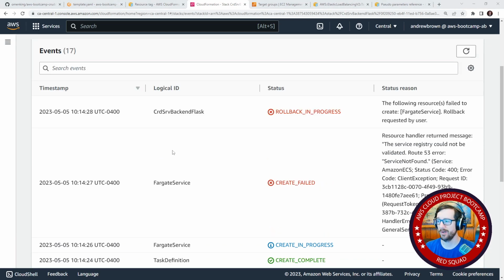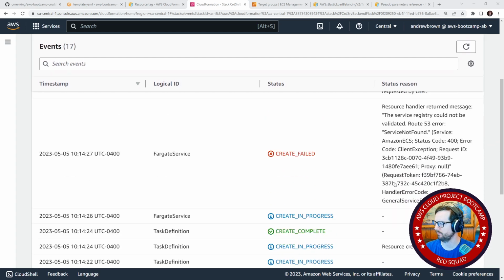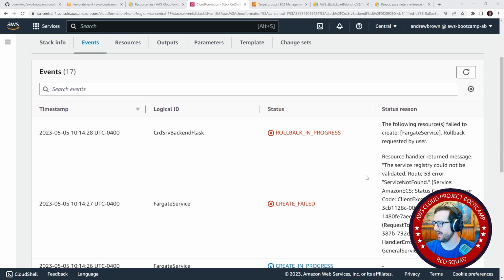All right, let's take a look at the error that we have now. So it says the service registry could not be validated, or Route 53 service not found, ECS. So that's interesting. I don't know what it means by that error. The resource handler message, the service register could not be validated. So I wonder if it's talking about the service registry that we create.